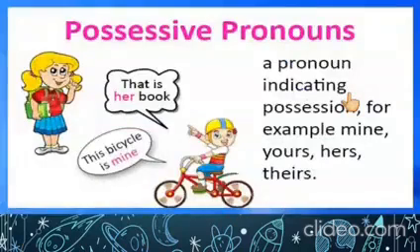Now let's move to the next type of pronoun, which is possessive pronoun. Now possessive pronoun indicates possession. It indicates the belongingness, ownership, like to whom actually the thing belongs. Like, that is her book. So the book belongs to whom? Her. So her is the possessive pronoun. This bicycle is mine. So the bicycle belongs to me. So it is mine.